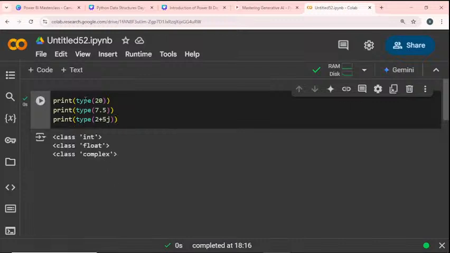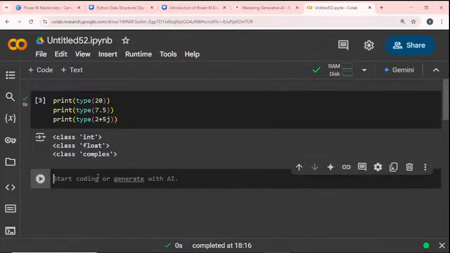Okay, so the first one is an integer. Already I told you, a whole number like 20, 21, 22, starting with 1, up to 1000, 10,000, such values are called an integer. A point value is called a float. 7.5 is a point value, right? Decimal value, so that is called a float. The third one is a complex. 2 plus 5j: one is a real number, another is an imaginary number, like 5j is an imaginary number. This is called a complex. This is the way we can identify which data type a particular value is.